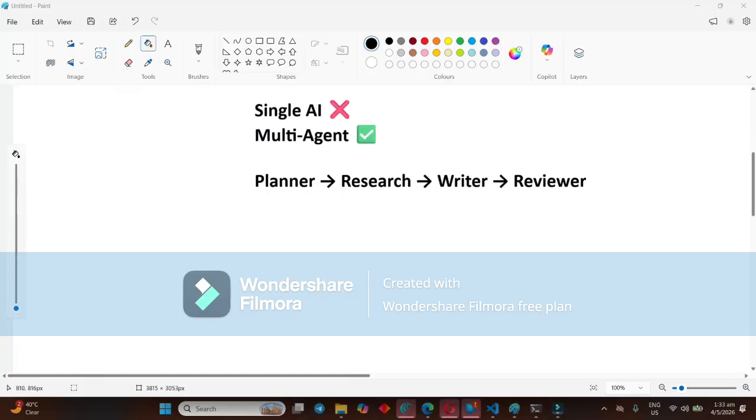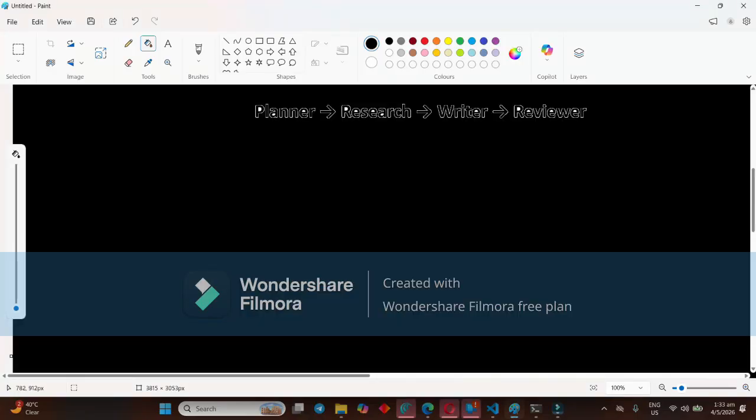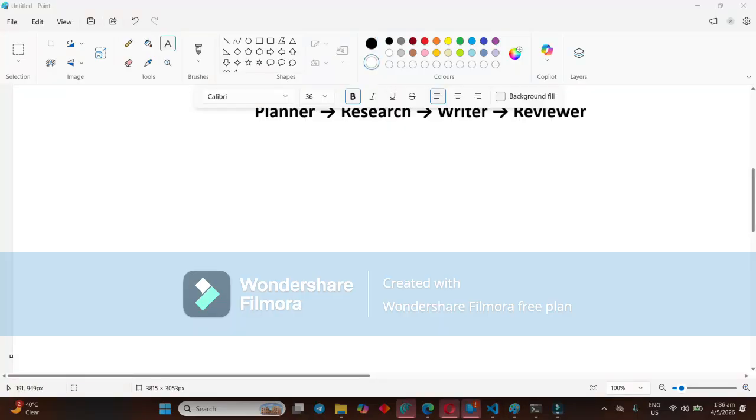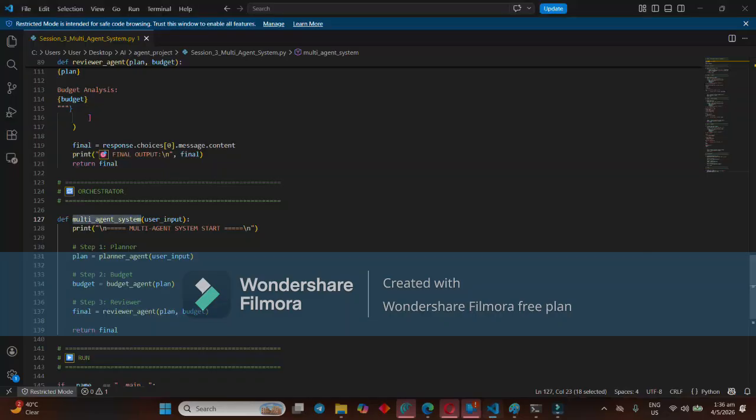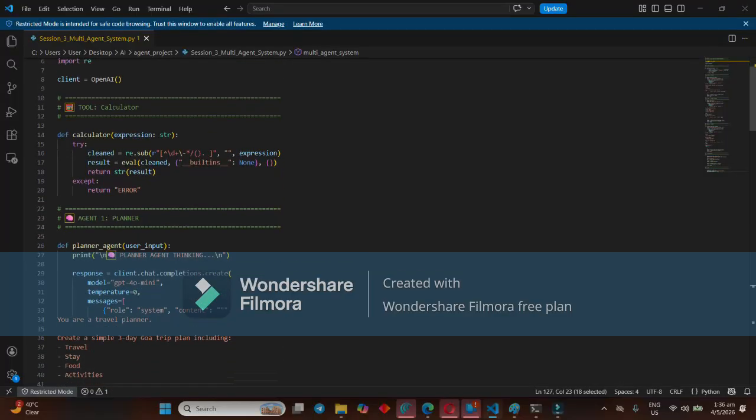As we discussed, we are going to assign each task to each agent. Like you see on the screen, there's a planner agent, research agent, writing agent. There is not actually a writer agent. We are going with the reviewer agent, and finally there is one orchestration role done in our code: the reviewer will play the orchestration role also. So orchestration is an important point of this.